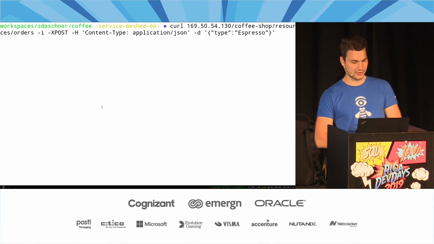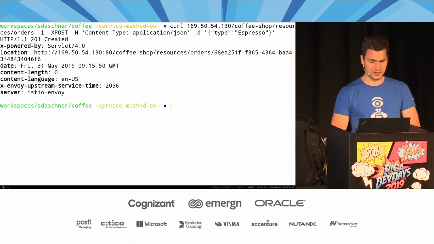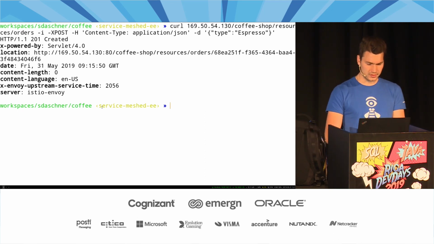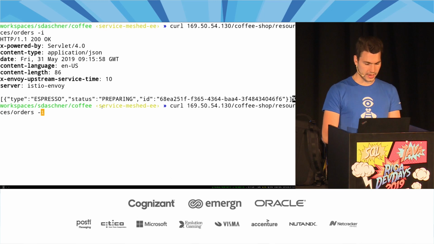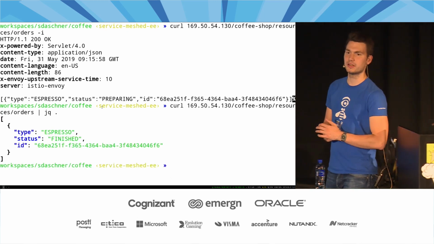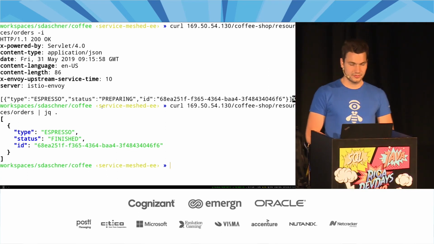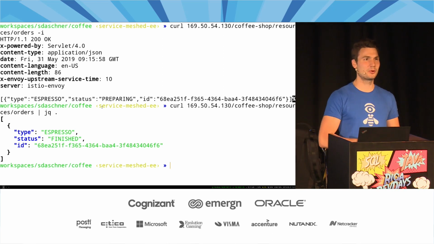We post some espresso. We finally want to order some coffee. And good news, 201 created. Great. We have a new resource in our service. And hopefully that means, yes, we see something here. We're going to have an order in our system. Great. All right. Now that means it works, right? Ready for production.